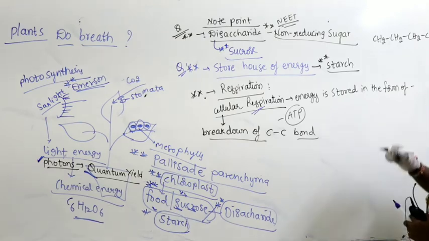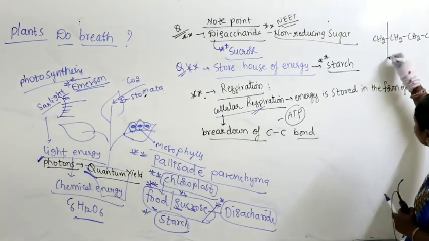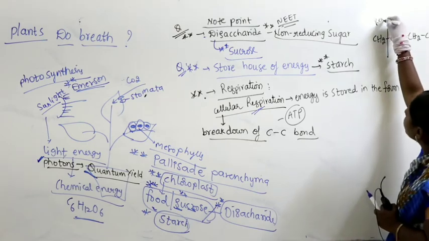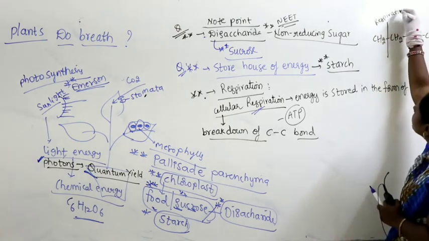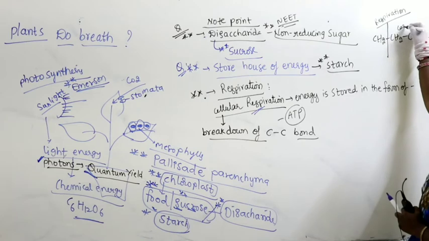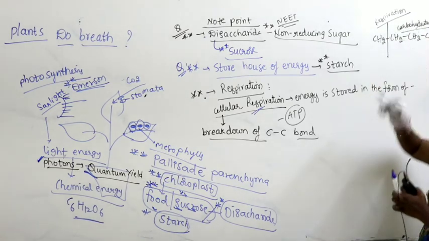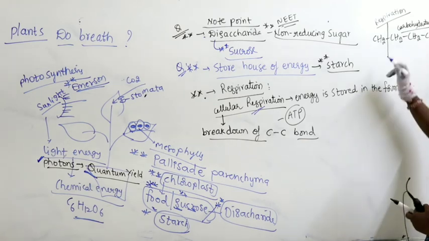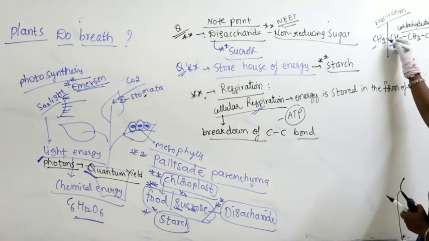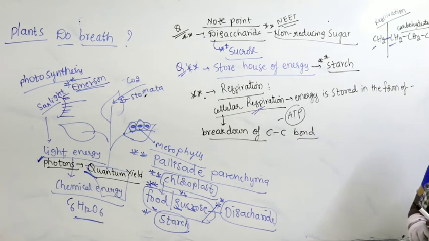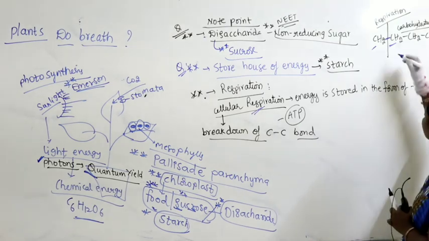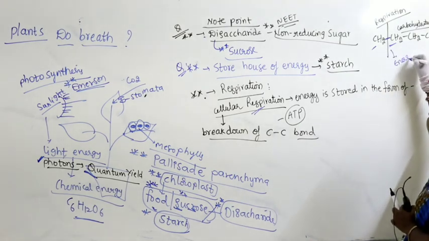So when I want to break this, in the process of respiration, what do I do? Now I will break the carbohydrate. A long chain itself is called what? A carbohydrate. When I break the bond between carbon and carbon, the bond gets broken here. As a result, what happens here? The energy will be released.